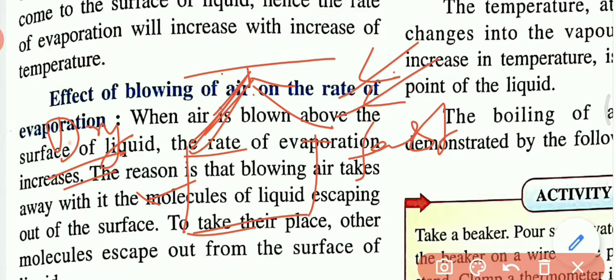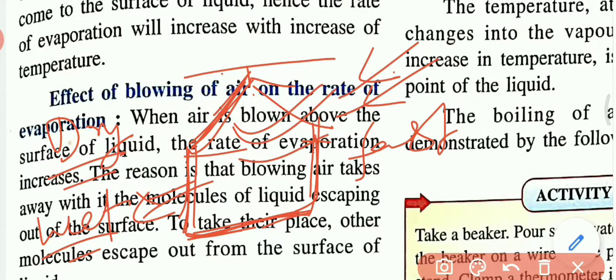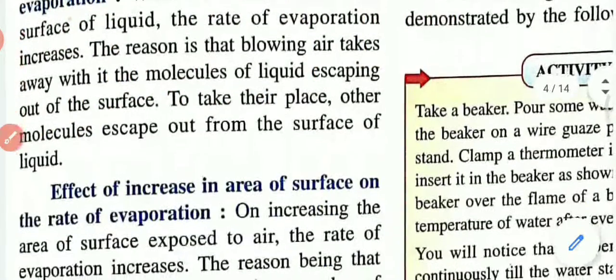In our home, if we keep a wet shirt and run the fan, the evaporation will be faster and the shirt will dry faster. And if the blowing of air is slow, then the rate of evaporation is slow. Clear?